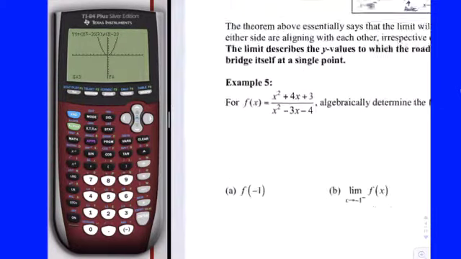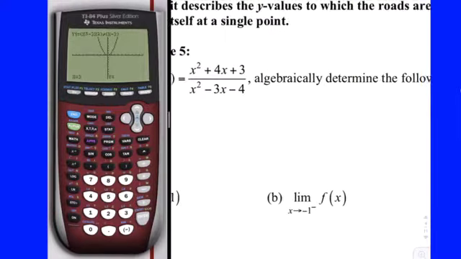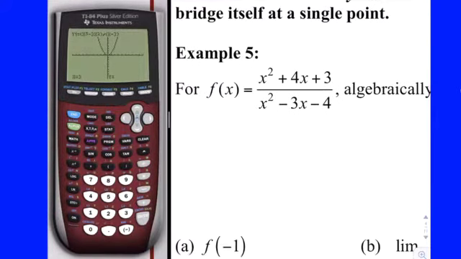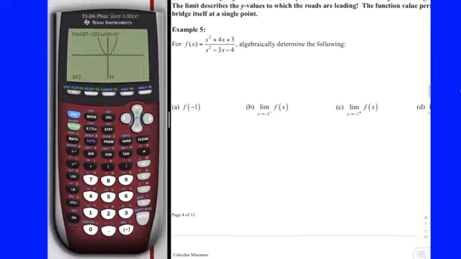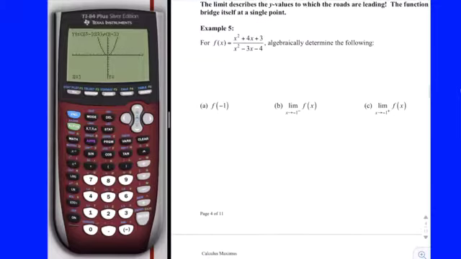All right, try to do example 5. It says algebraically determine the following. What I would recommend is to factor that first and find the domain. Anything that divides out is going to be the location of the hole, and the y value of the hole is going to be the limit at that point. So see if you can answer A, B, C, and D, and then I'll check that email real quick.